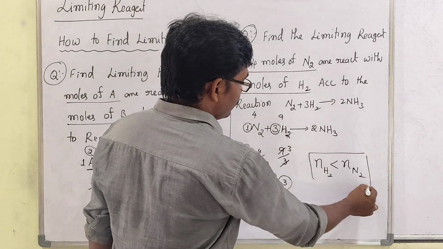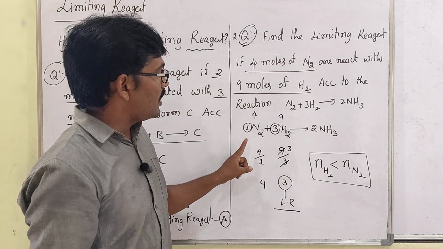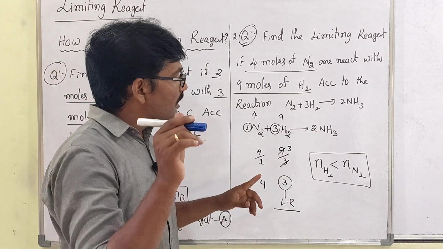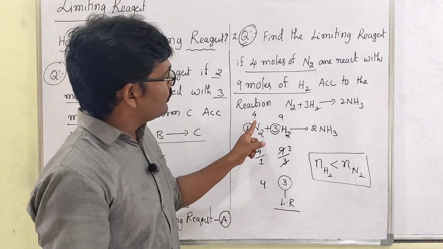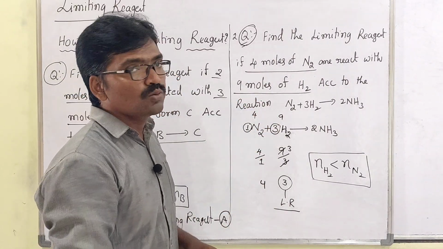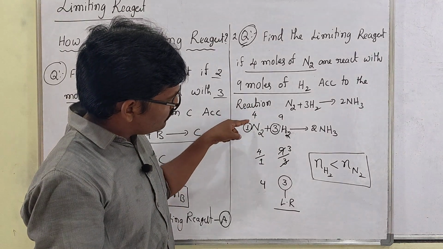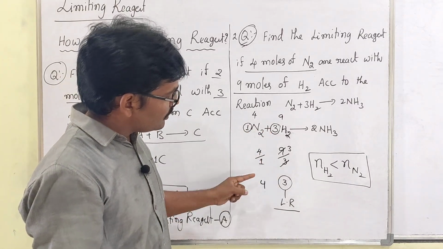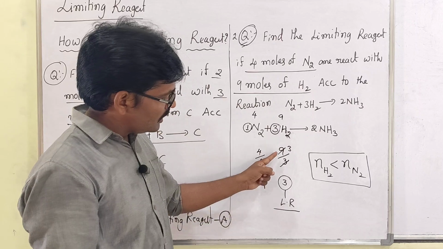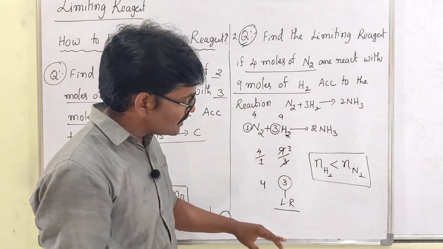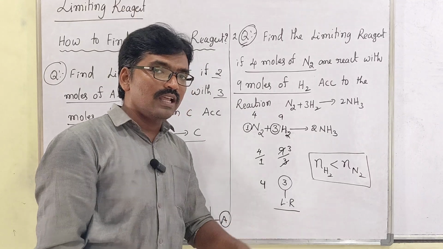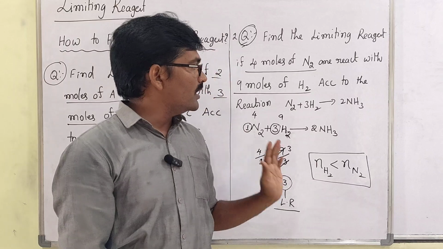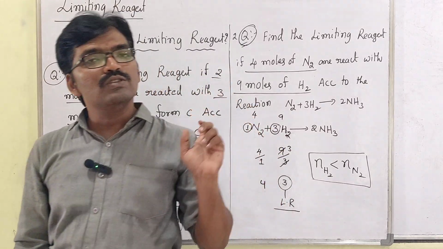Once again, listen carefully. According to the equation, the stoichiometric coefficients are 1 and 3. According to the data, 4 moles of N2 and 9 moles of H2 are given. Given moles divided by stoichiometric coefficient gives the actual number of moles: 4 and 3. The one having fewer moles is the limiting reagent. Clear, my dear students? If they ask which is the limiting reagent, you have to identify it like this. Just note it. We will do 2 more questions based on it.